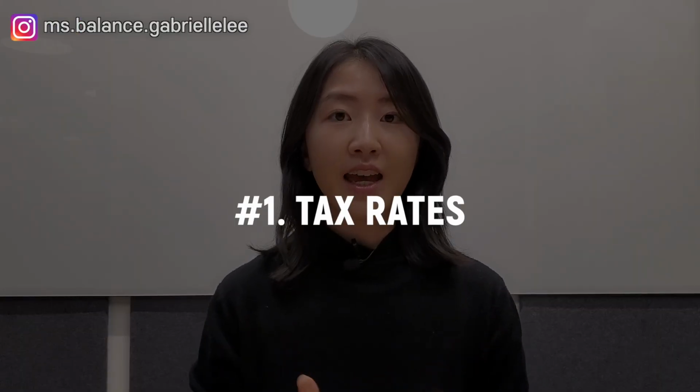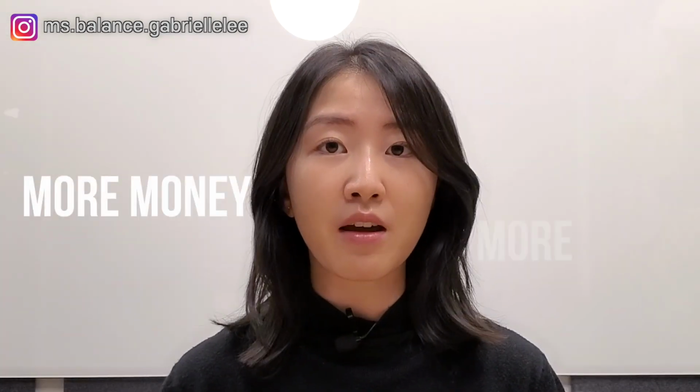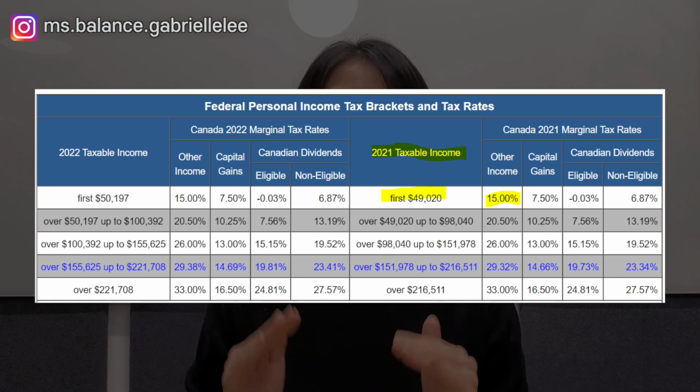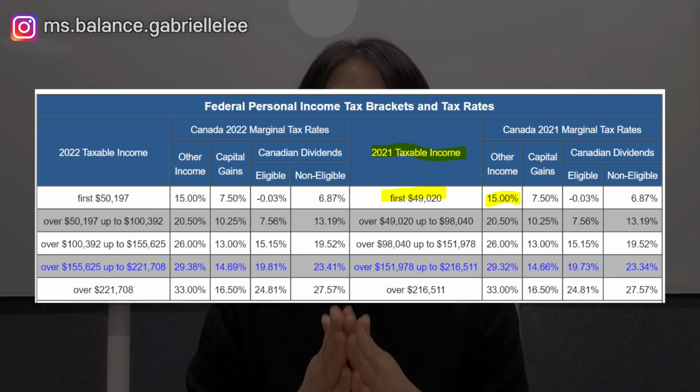Tax rates. Canada taxes an individual based on a progressive tax rate based on your income level, also known as tax brackets. This means that the more money you make, the more taxes you need to pay. There are also 2 types of tax rates that will apply to you, the federal and the provincial or territorial tax rate. So for example, if you have a taxable income less than $49,020, you are in the lowest tax bracket of 15% for federal income tax purposes in 2021.